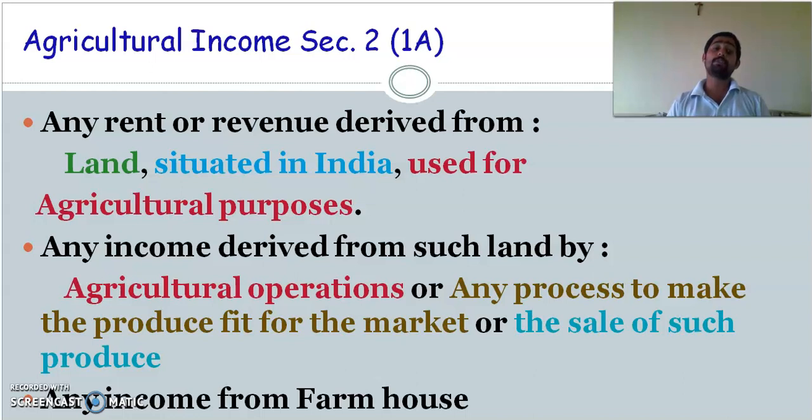The process of converting a product into market fit. Some products, if you go and sell them in the market, you won't get value or price. So you will convert them, put them to the market and sell them. Or you are selling and converting. Sometimes you are converting and giving it to someone else. That person is selling, and that person will give you some money. That money also will be considered as agriculture income.